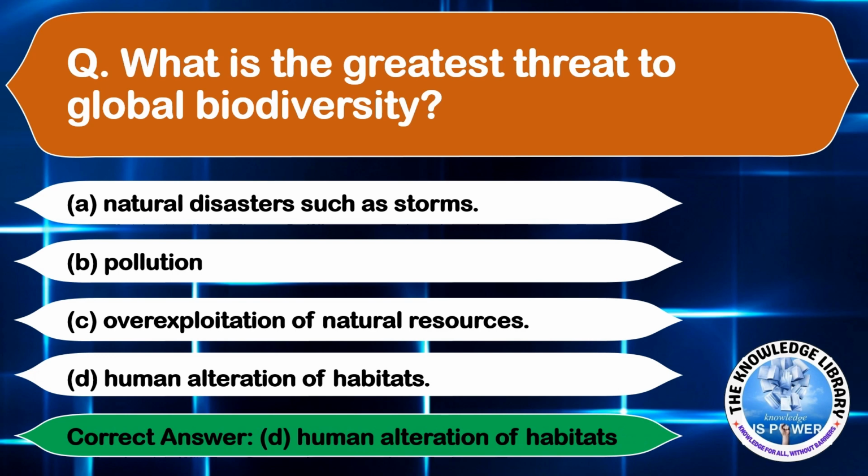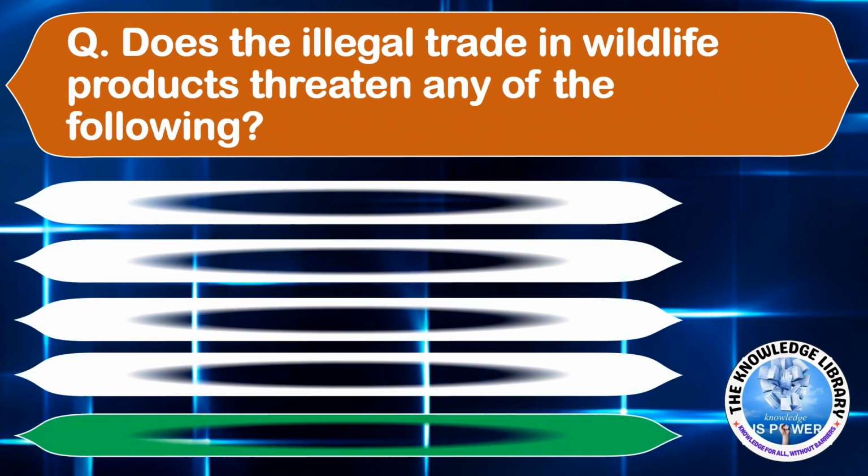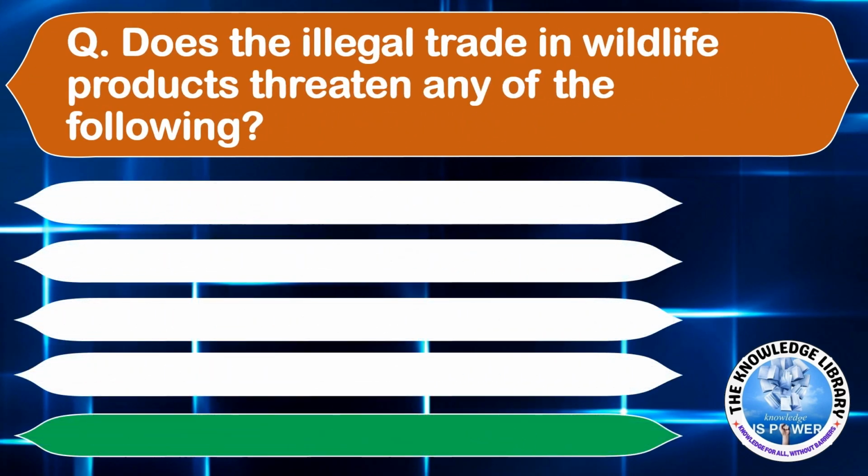Moving on to the next question. Does the illegal trade in wildlife products threaten any of the following? Option A, Nile perch. Option B, elephants.